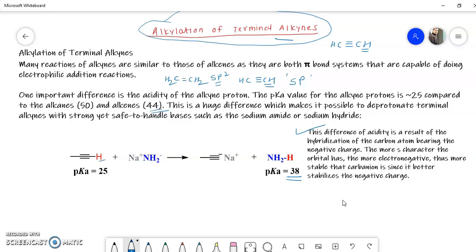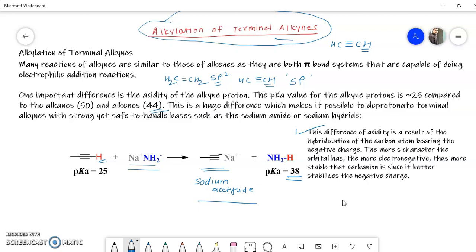So we can remove this proton by using any base. For example, we can use sodamide base to abstract this proton to form the ylide known as sodium acetylide. This sodium acetylide is very important for further nucleophilic reaction or elimination reaction, because it is used in the alkylation of metal acetylide. So it is very important to understand why alkynes are more acidic as compared to alkenes, which can be explained from pK values and hybridization.